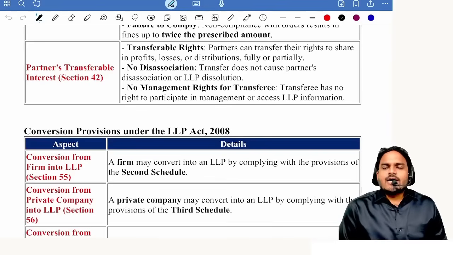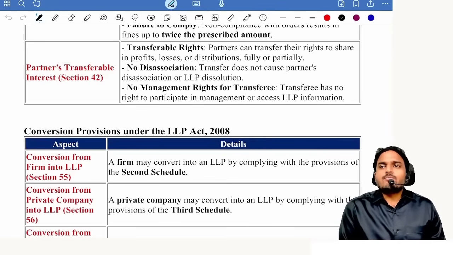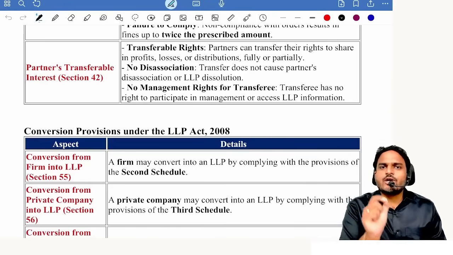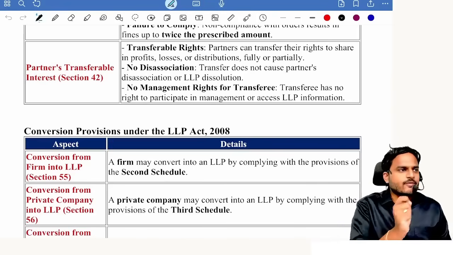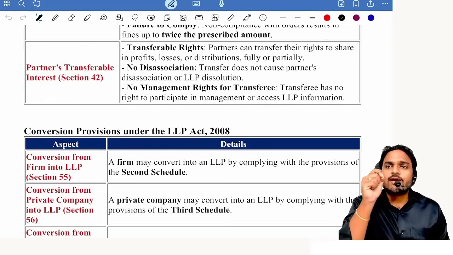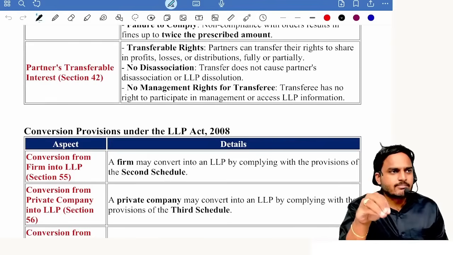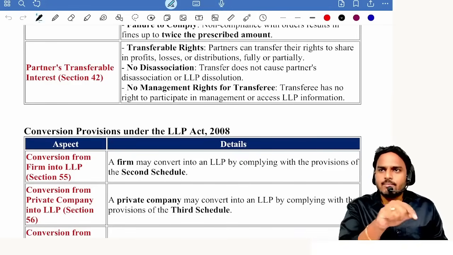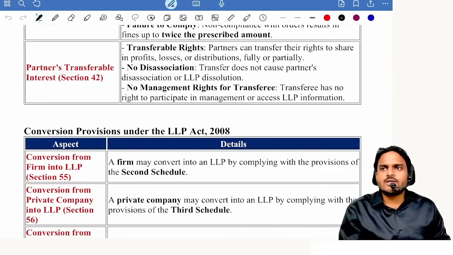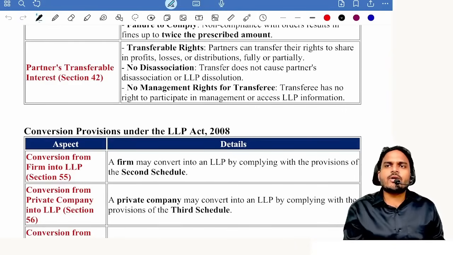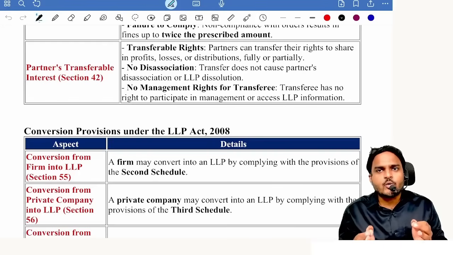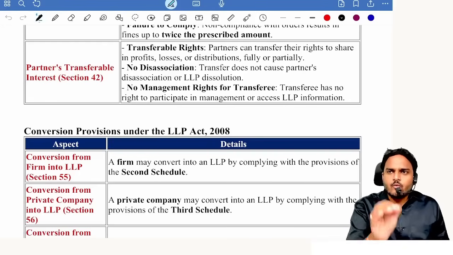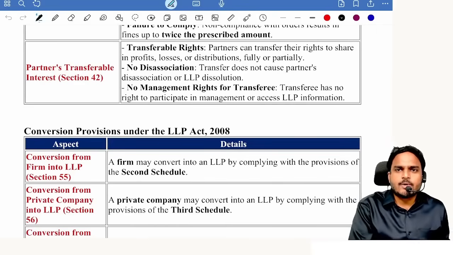One question: offenses where imprisonment is there, can they be compounded or not? I told you clearly, offenses are of two types, less severe and more severe. More severe means the public is getting affected. If you are furnishing false statements, and based on the faith of those false statements, the bank thought they were true and gave you a loan, whose interest is involved? Public interest. The bank is part of the public, right? These types of offenses can't be compounded. The remaining offenses where only a fine is there can be compounded.